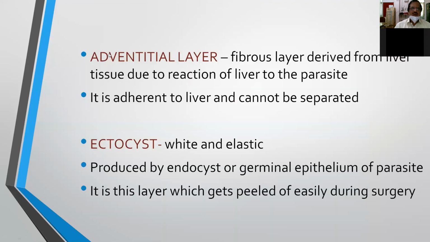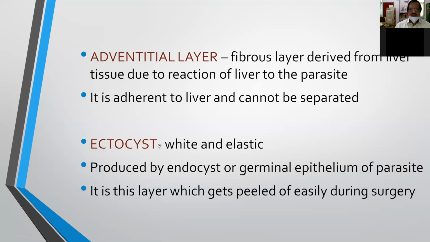I am describing each layer. Number one is the adventitious layer. It is a fibrous layer of tissues of the host, and it is because of two reasons. Number one is the host reacting, and second is the increased size of the cyst. The liver tissue gets compressed, forming a thin layer, and it is the most important layer during surgery, and it is adherent to the liver, which is very difficult to separate.